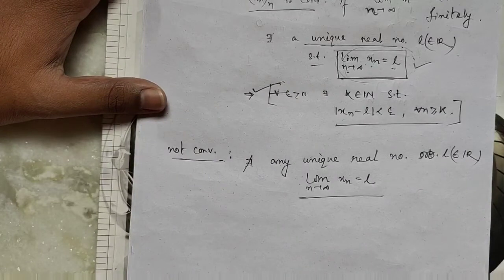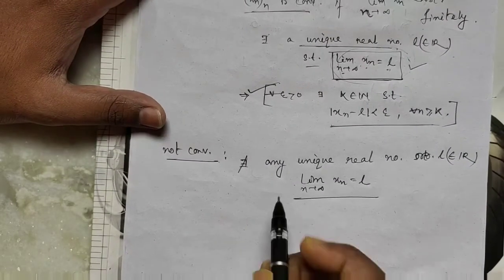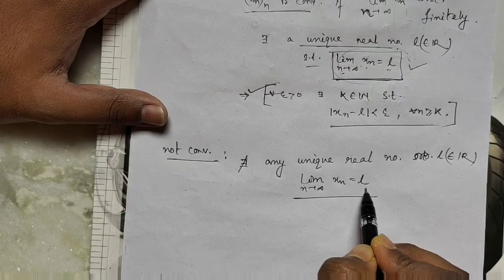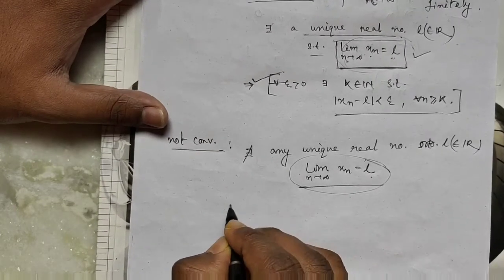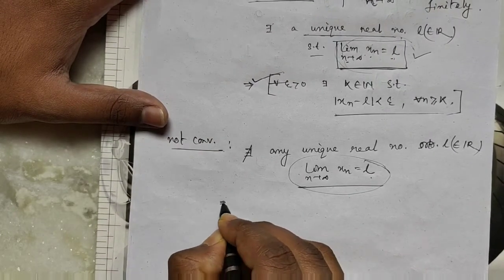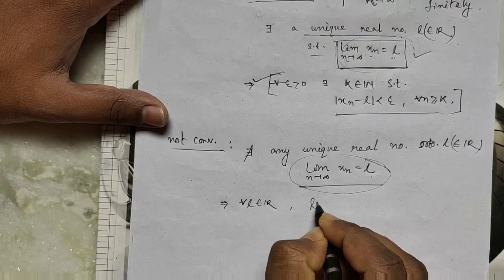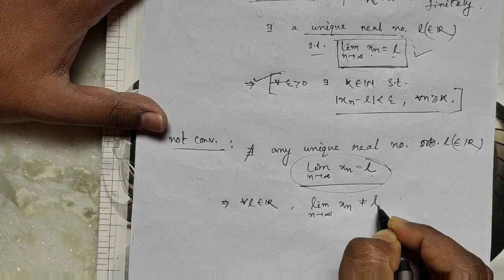So we can say that for every L belongs to R, the limit as n tends to infinity of Xn is not equal to L. Clear?